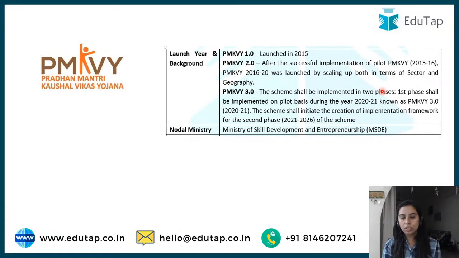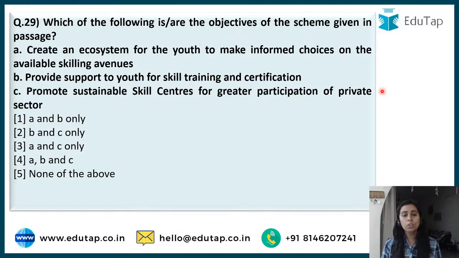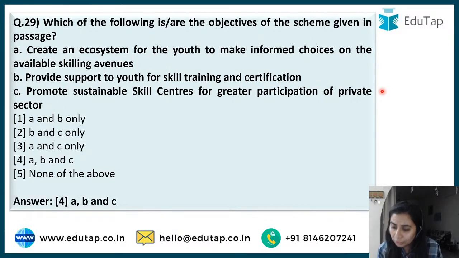Pradhan Mantri Kaushal Vikas Yojana: the first phase was launched in 2015, then 2015-16 PMKVY 2.0. Finally PMKVY 3.0 was also launched for the upcoming years 21-26. MSDE is implementing it. This has been asked so many times in our paper. Which of the following are the objectives? Creating an ecosystem for the youth to make informed choices on available skilling avenues, provide support to youth for skill training and certification, promote sustainable skill centers for participation of the private sector. All three are there, guys.